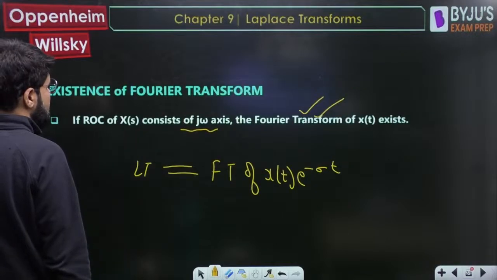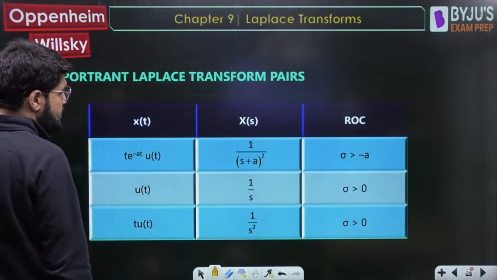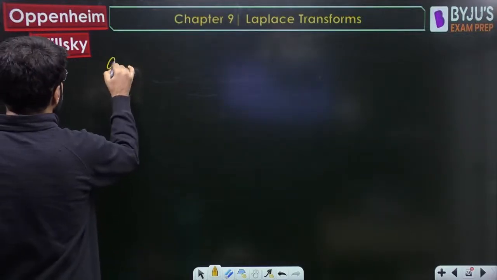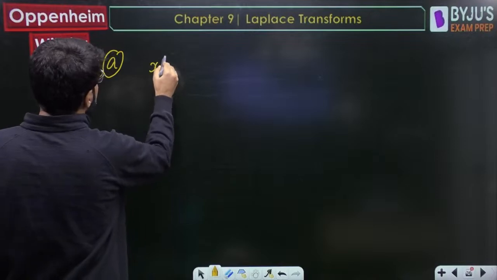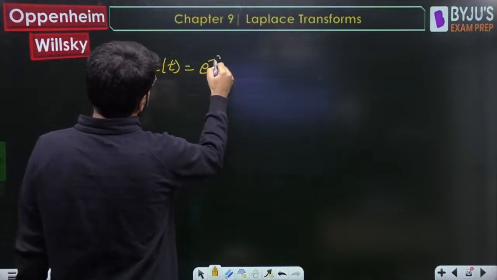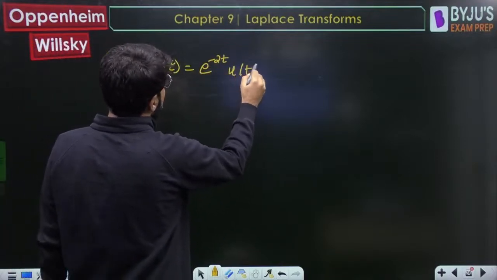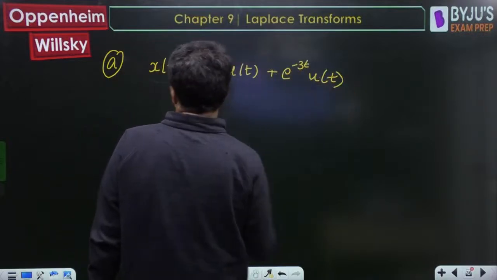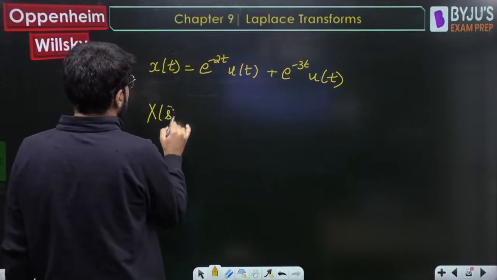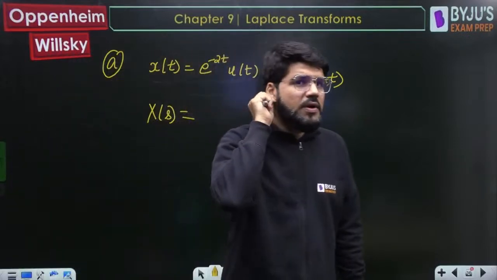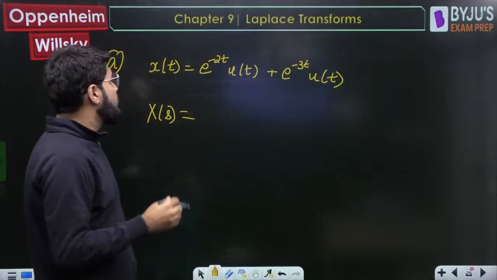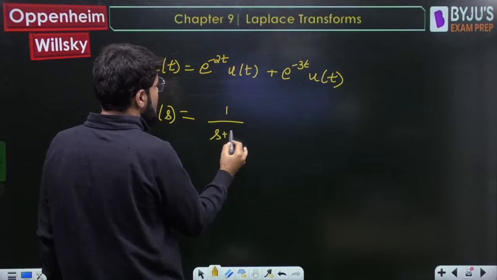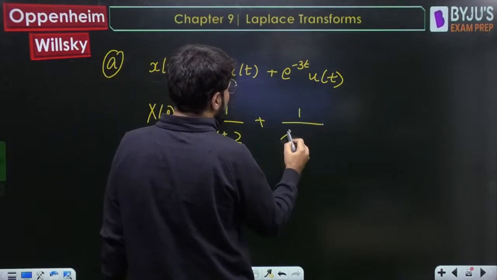Starting with the first question here. What is the A part? You are given the signal x(t), which is e raised to the power minus 2t u(t) plus e raised to the power minus 3t u(t). What is going to be its Laplace transform? Pay attention: e power minus 2t u(t) gives 1 upon s plus 2, simple. e power minus 3t u(t) gives 1 upon s plus 3, simple.